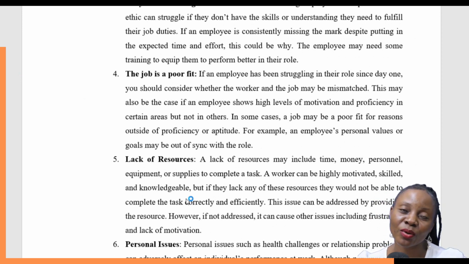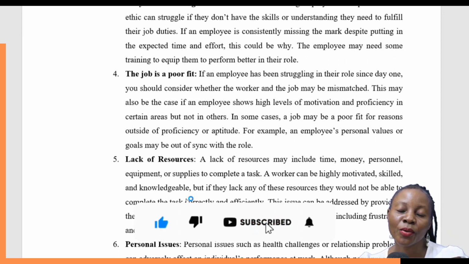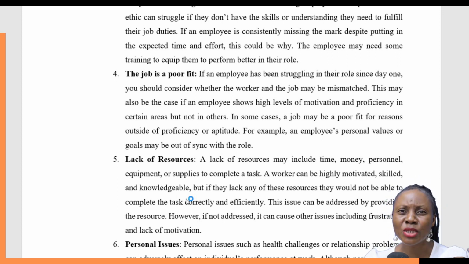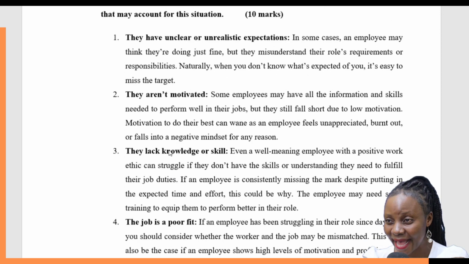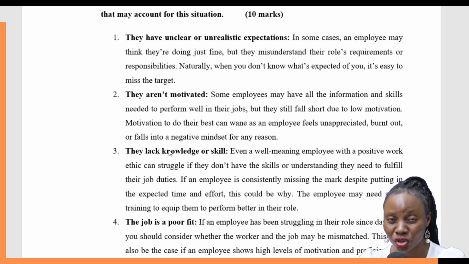So lack of resources, and then lastly, personal issues. Sometimes you might have personal issues. You carry them from home and bring them to work. You fail to perform. So you end up performing poorly every time, just basically because you're frustrated because of family issues, you are stressed over family issues, maybe health-wise you're disturbed, and so many more. There are so many personal reasons that can make you fail to perform, which is what the question was looking for. There could be many, but these are just a few that can make performance decline. So that is question 3A.